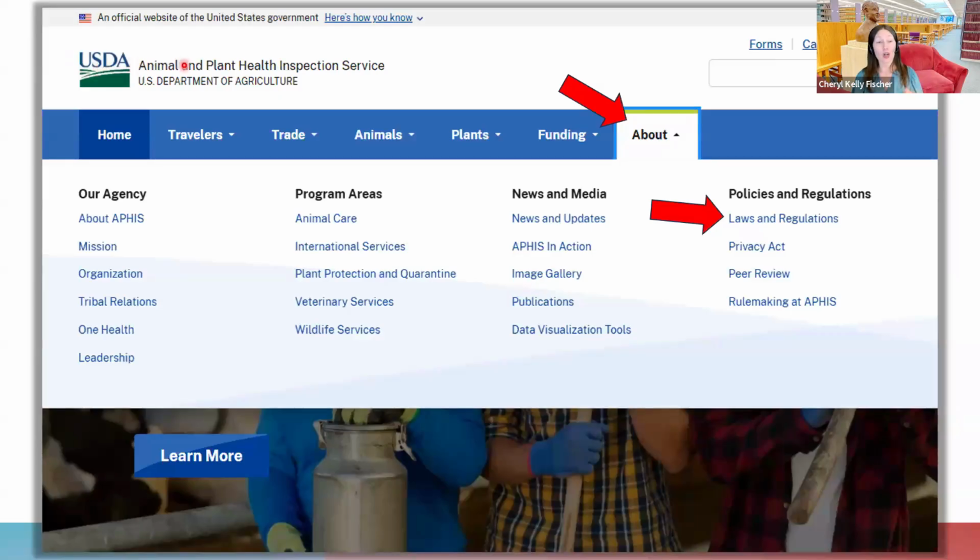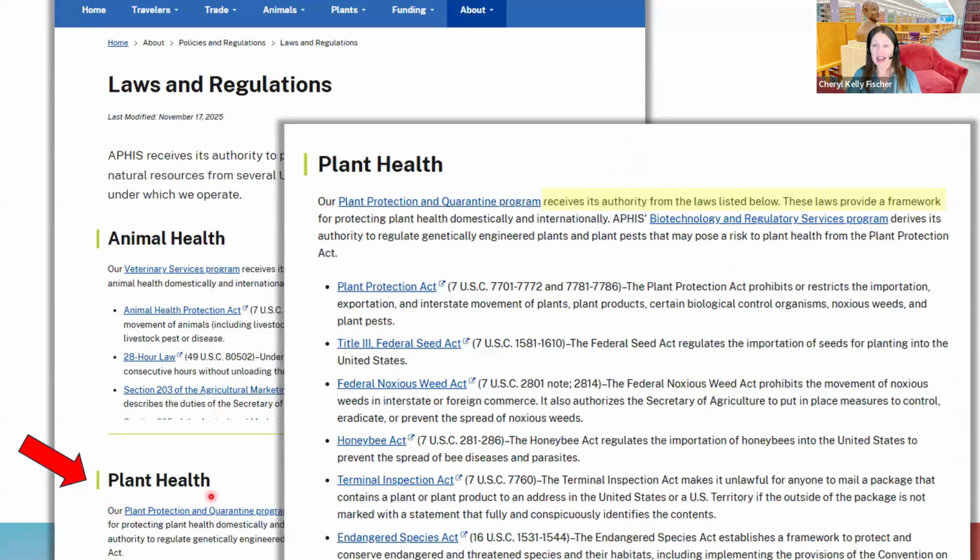Or agriculture also has the Animal and Plant Health Inspection Service. And there you'll find the About tab where there's laws and regulations. And then there's a section for plant health where you can see that the agency is acknowledging that it receives its authority from the statutes listed below. And that those statutes are providing a framework for what the agency can do.